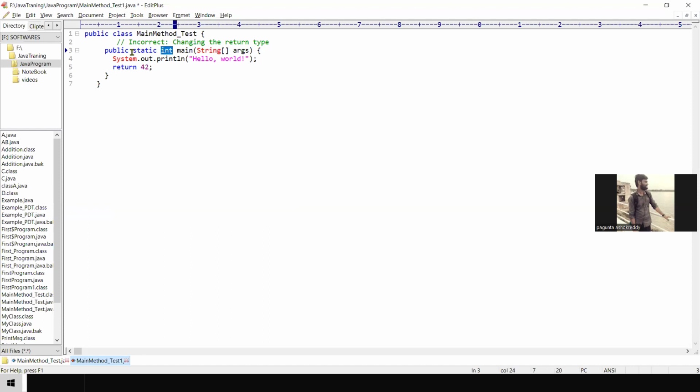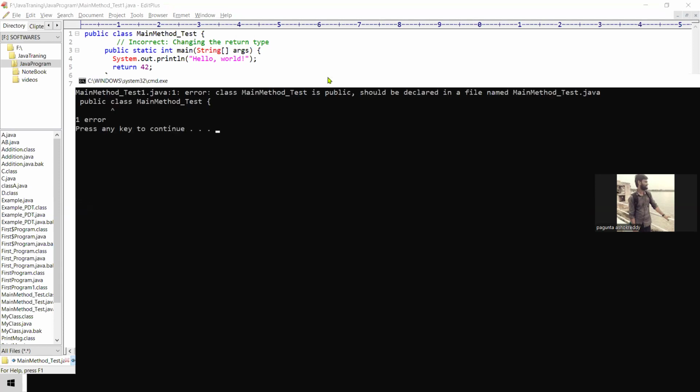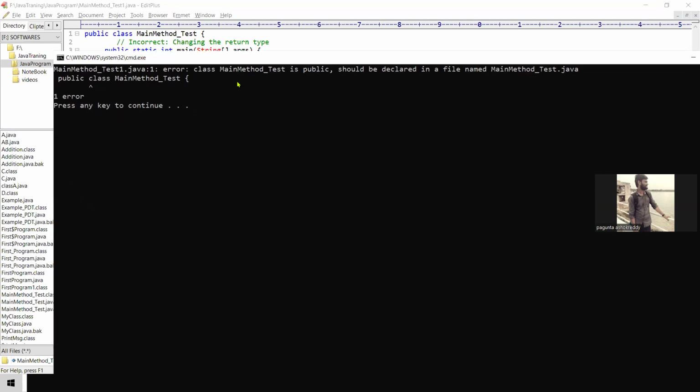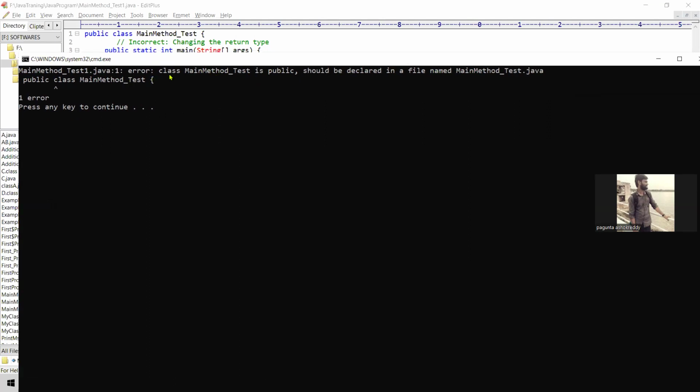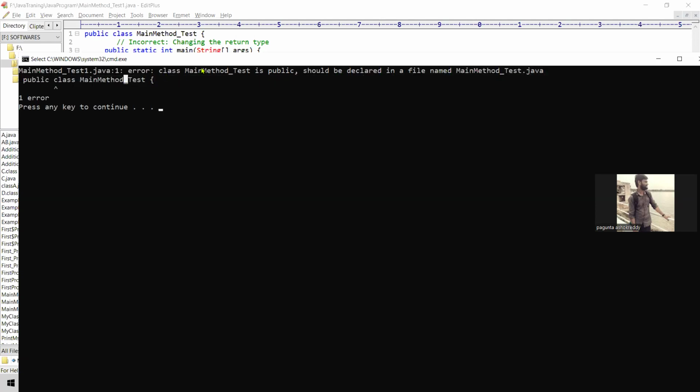So control S, already saved, right? Now control 1. Yes, it has given an error: should not be declared in the file name main method. It will give the error.